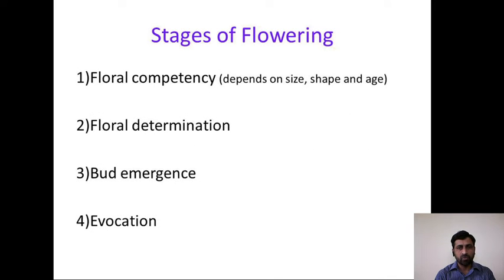Stages of flowering. So what are the stages of flowering? There are four different stages of flowering. Floral competency, so the parts must be competent depending on size, shape and age. Floral determination, bud emergence and evocation. These are the four important stages that occur during flowering.